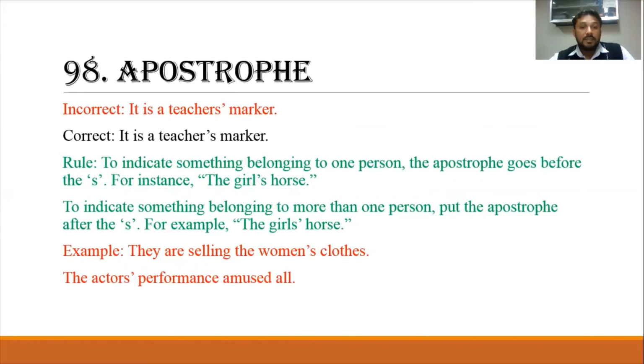Apostrophe. It is a teachers marker. The correct is it is a teacher's marker. Rule. To indicate something belonging to one person, the apostrophe goes before the S. For instance, the girl's horse. To indicate something belonging to more than one person, put the apostrophe after the S. For example, the girls' horse. They are selling the women's clothes. The actor's performance amused all.